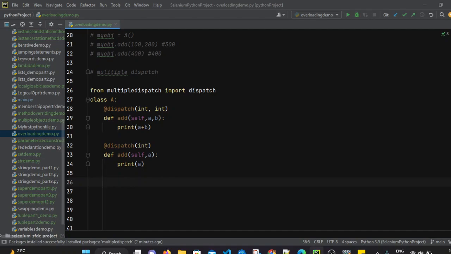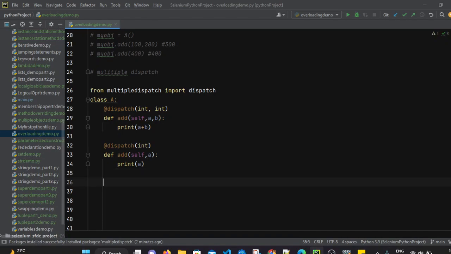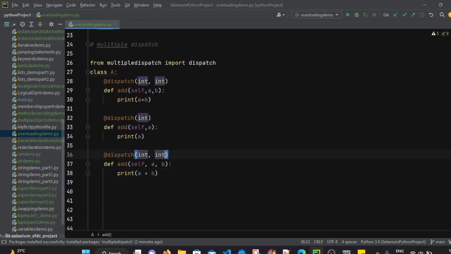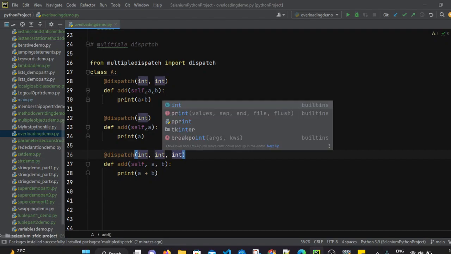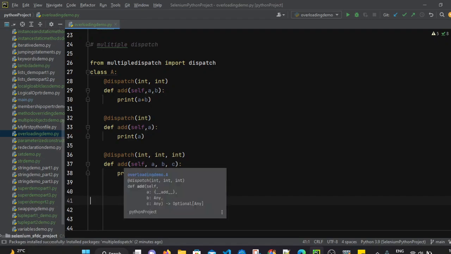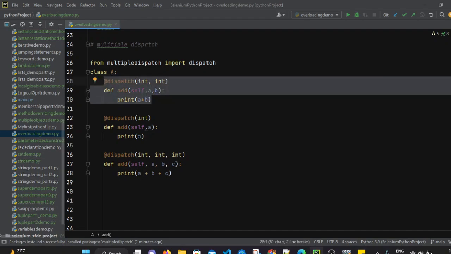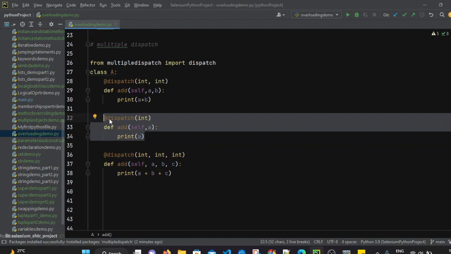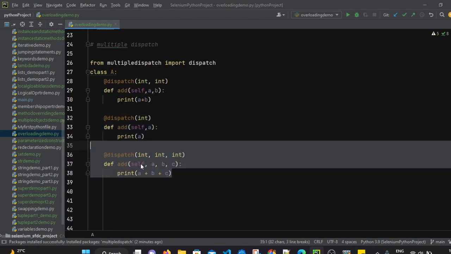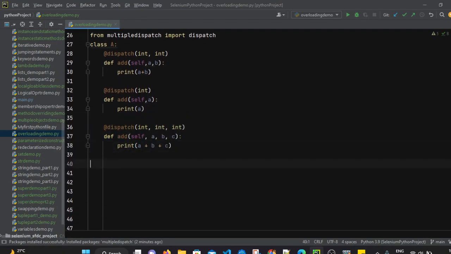Let's see one example for passing 3 parameters as well. So I will just copy this one, @dispatch. Let's create one method @dispatch, and here we are passing 3 integers now. 3 integers, and let's create a comma b comma c, and let's add a plus b plus c. So it will perform addition of three integers here. So now we have created 3 add methods, and we have defined in the dispatch decorator that the first one will be for 2 integer parameters, the second one is for only a single integer parameter, and the third add method is for 3 integer parameters.